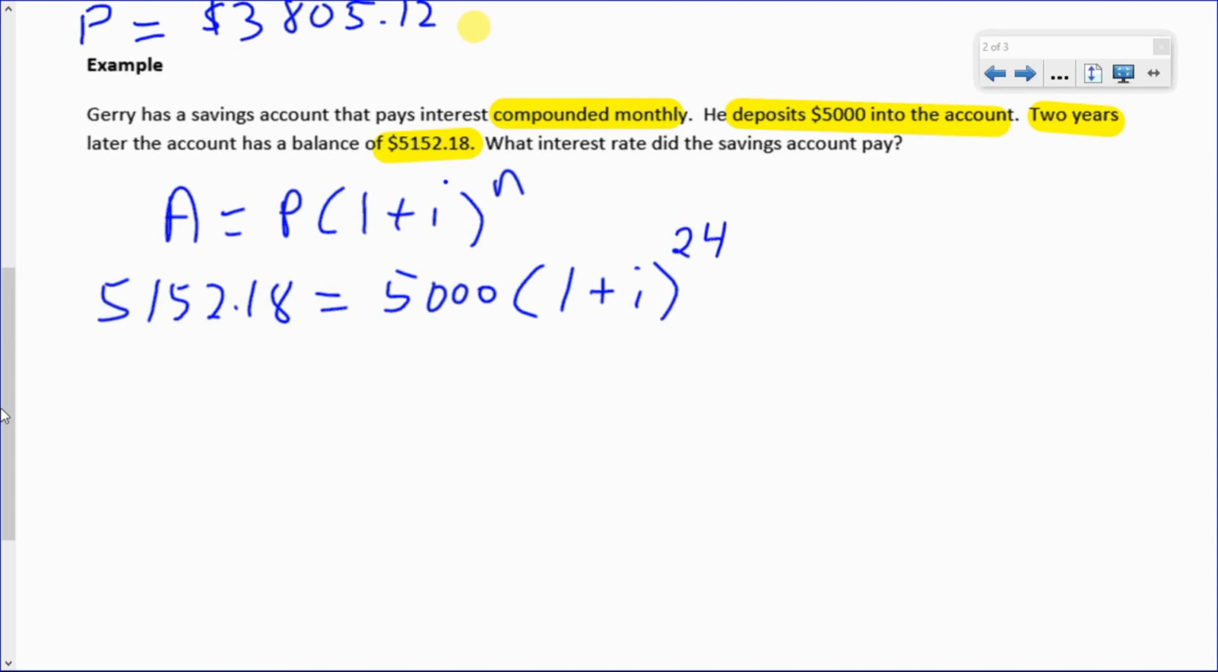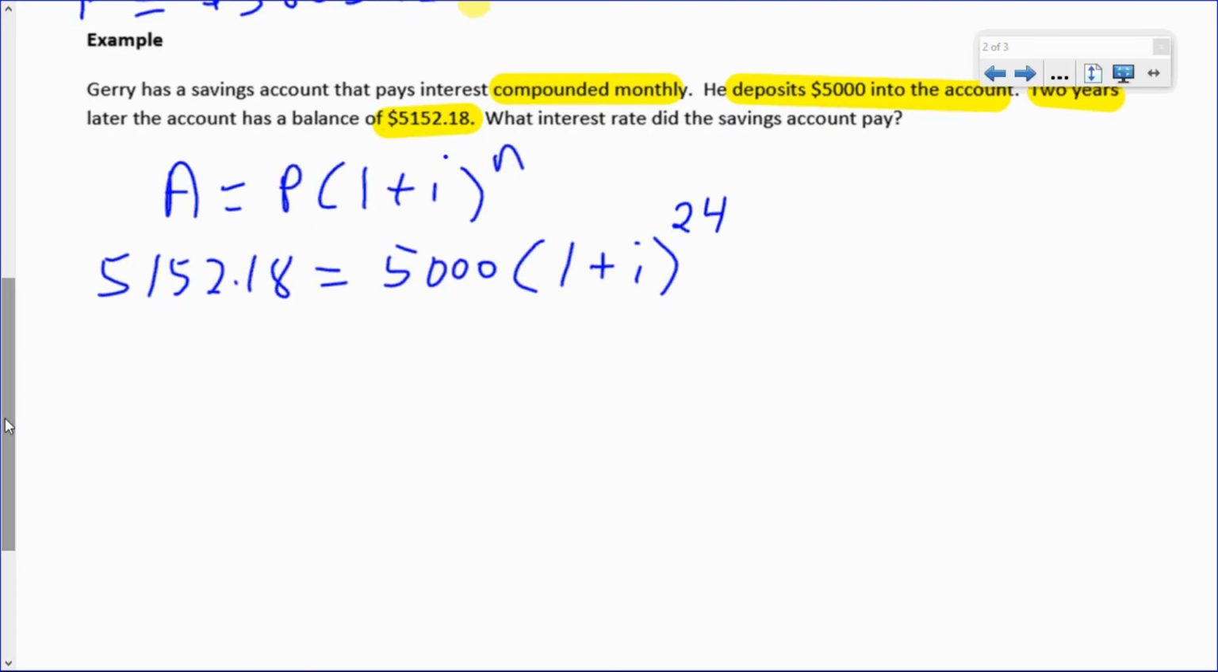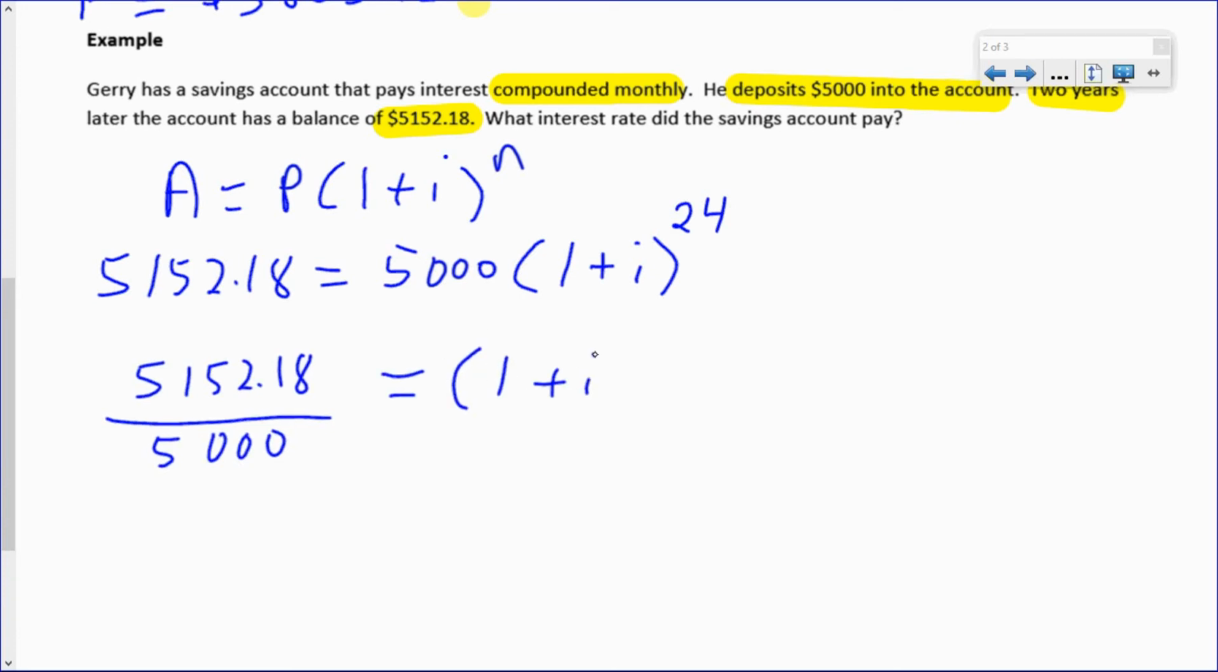Okay, now there's a little bit of algebra here. It's a little bit more difficult. We need to solve for I. The first thing we're going to do is take both sides of the equation and divide them both by 5,000. I'm not actually going to write down what I get here, I'm just going to say divided by 5,000. And 5,000 divided by 5,000 is 1, so I just get 1 plus I to the power of 24.